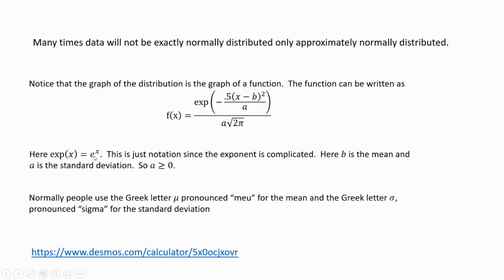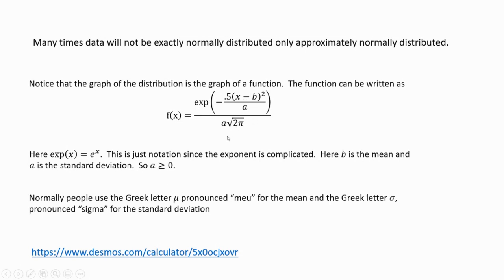So instead of writing e to the x, people came up with this notation, which means the same thing. Really, this is e raised to everything in parentheses. B is the mean. A is the standard deviation. So I guess A has to be positive, A can't be 0. I'll show you shortly in the Desmos calculator. This is what you would graph to get the normal distribution curve. You could use e raised to the exponent, but people also use this for notational convenience.